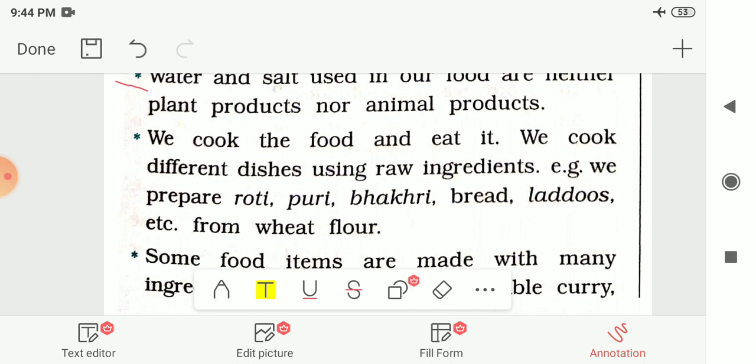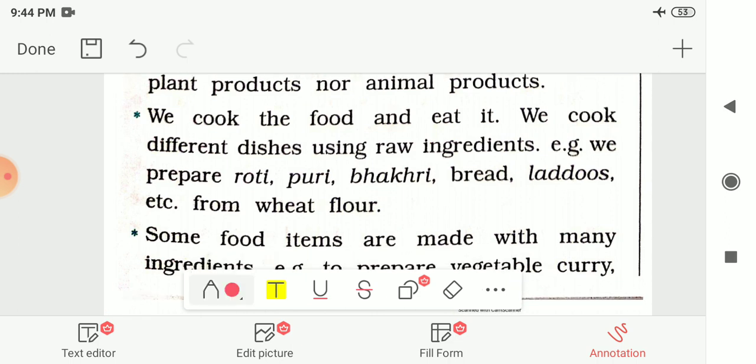So we use all these things as our food, and we cook the food and eat it. And we cook different dishes using the raw ingredients. For example, we prepare roti, puri, bhakri, bread, laddus, etc. from wheat flour. We are using the raw materials to make a variety of dishes. Like one example given to you, we are preparing roti, puri or bhakri from the wheat flour. So wheat flour here is the ingredient and we are getting roti or puri from this ingredient.